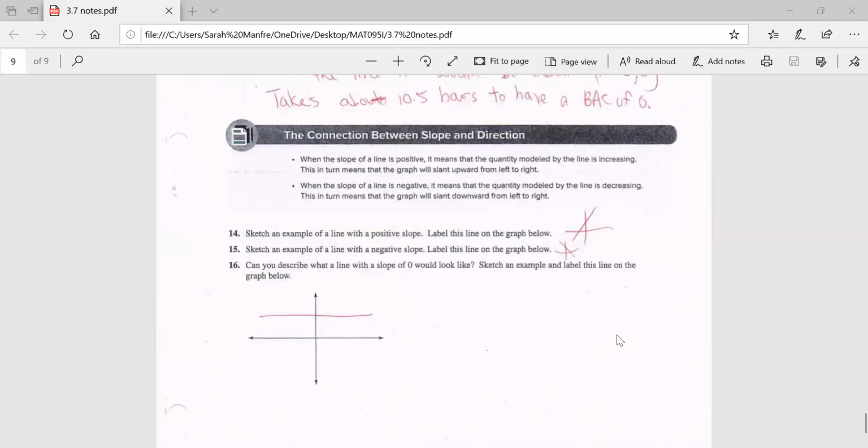Okay, so looking here, it says sketch an example of a line with a positive slope. It goes up. If it has a negative slope, it's going to go down. And if it has a slope of 0, it's going to look like this, going horizontally.